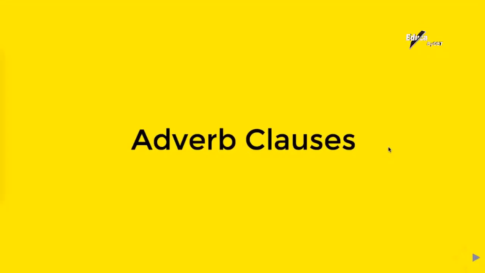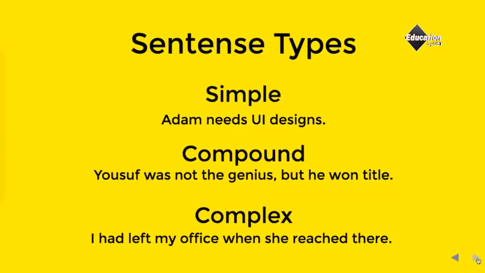Adverb clauses and complex sentences. In our previous video, we learned about simple and compound sentences. A simple sentence has one subject and a verb, while a compound sentence has two independent clauses: "Yusuf was not a genius," a comma, a conjunction, and another independent clause, "he won the title."